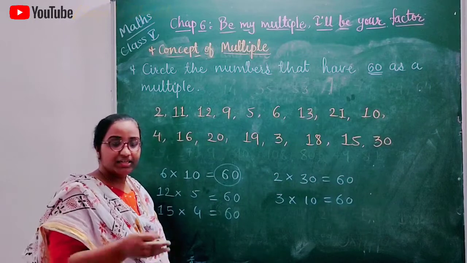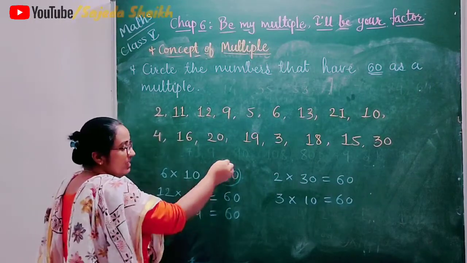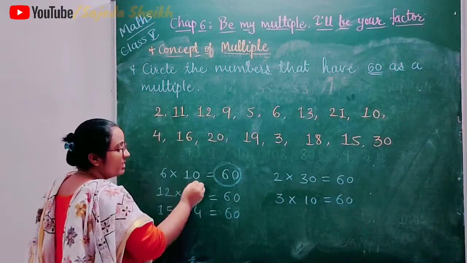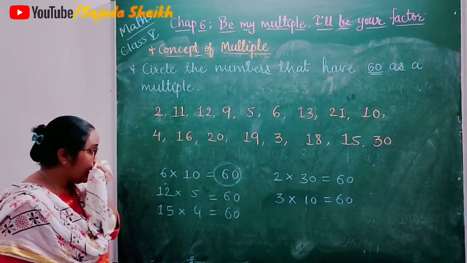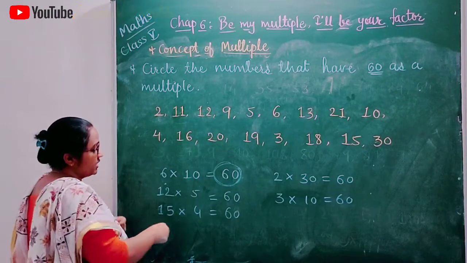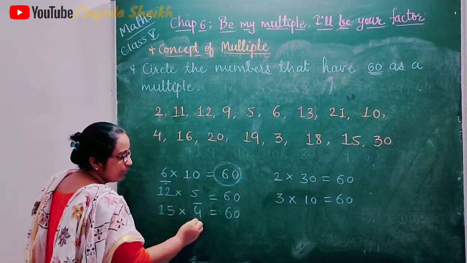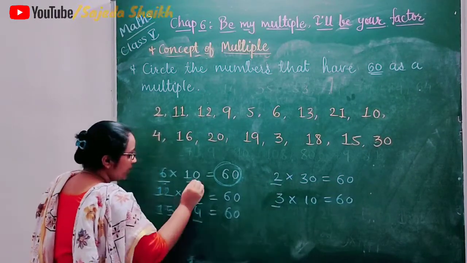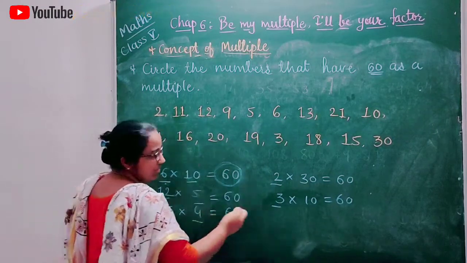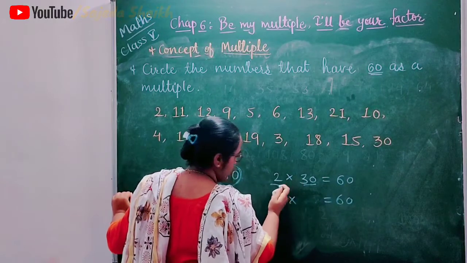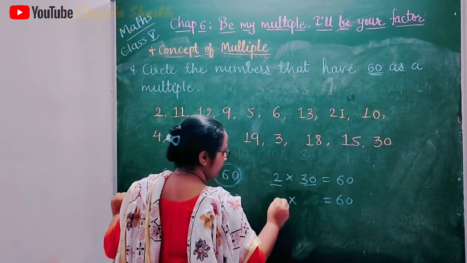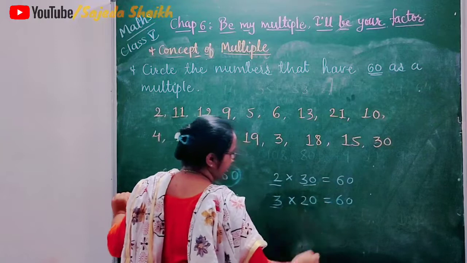Now we understood the concept that the product is called the multiple of these two numbers. So here 60 will be the multiple of all these numbers: 6, 10, 5, 12, 4, 15, 2, 30, 3, 20.